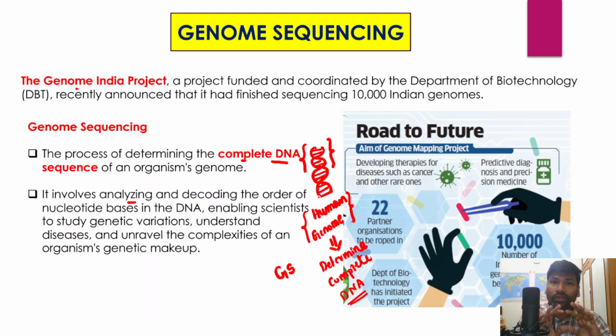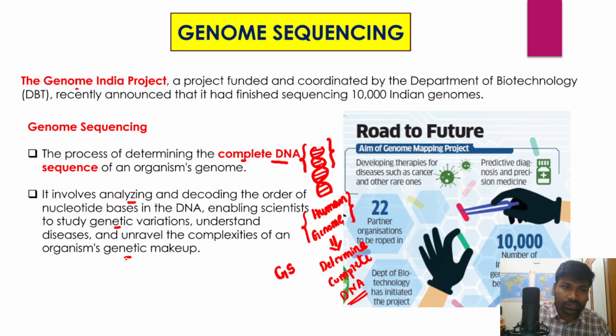When we understand the order of nucleotide bases in a human genome, it enables us to study the genetic variations taking place in the human genome, and it also helps us understand genetic disorders and new diseases, and the complexities of organisms' genetic makeup.